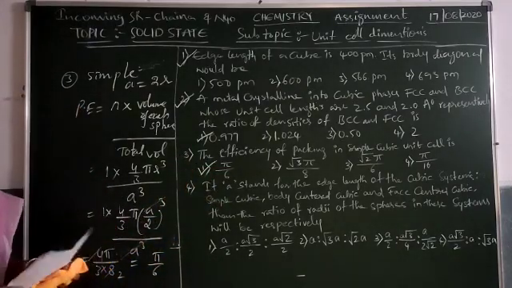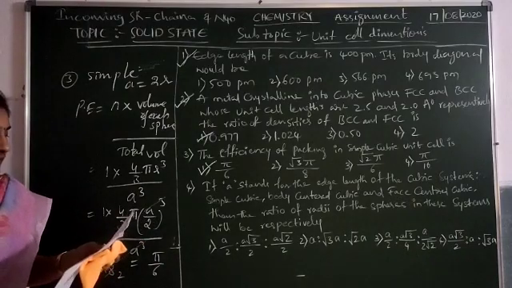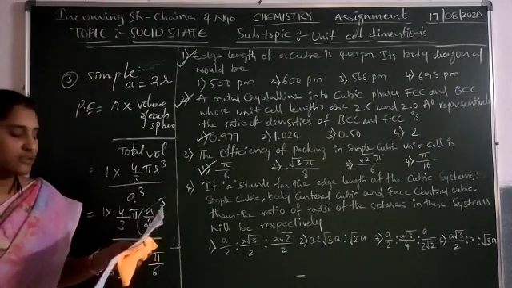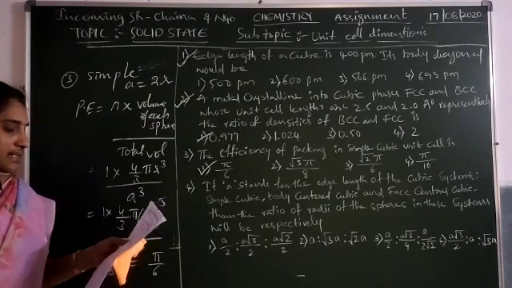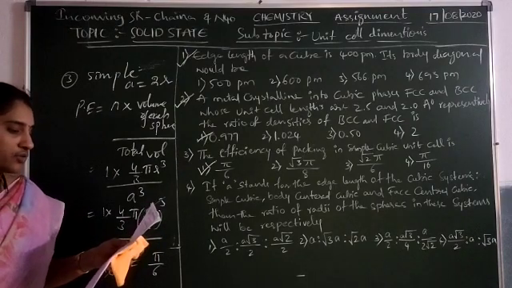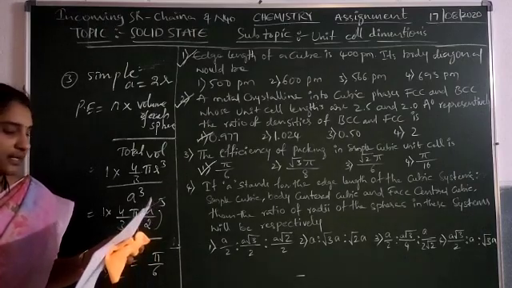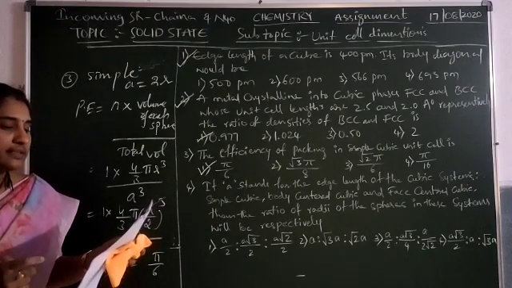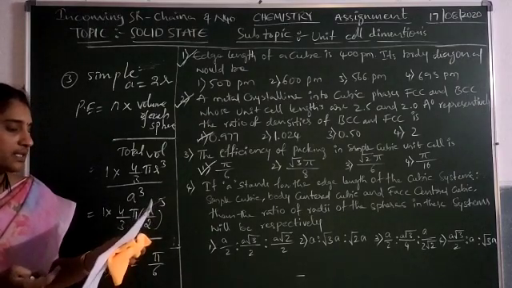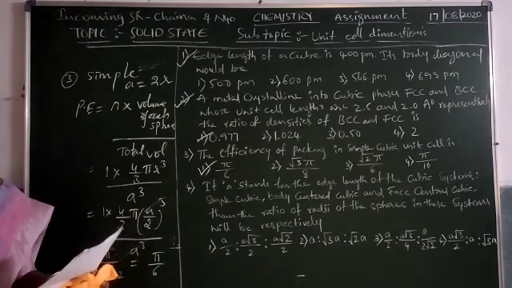And then the fourth one: if a stands for the edge length of the cubic systems, simple cubic, body centered cubic and face centered cubic, then the ratio of radii of the spheres in these systems will be, respectively, what?